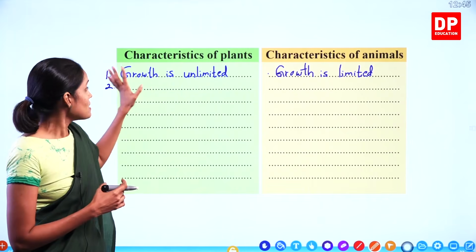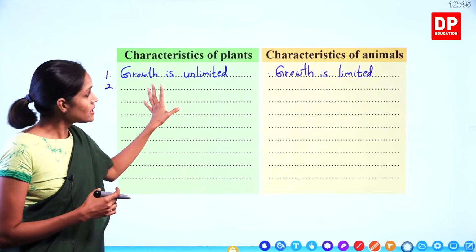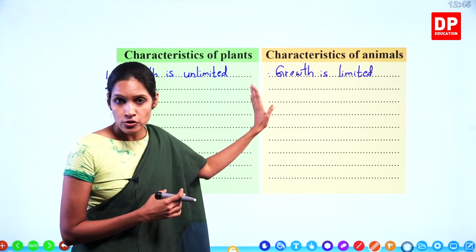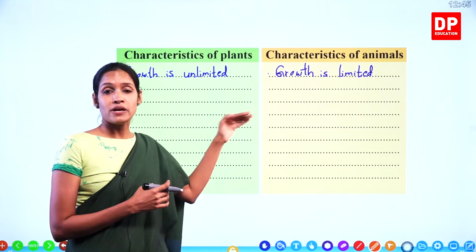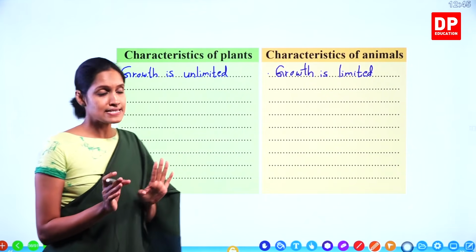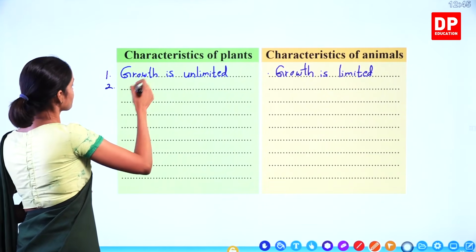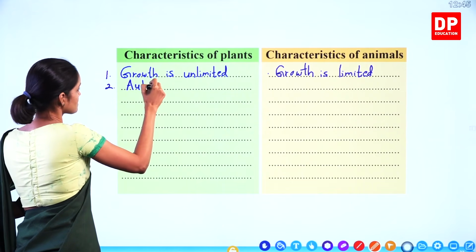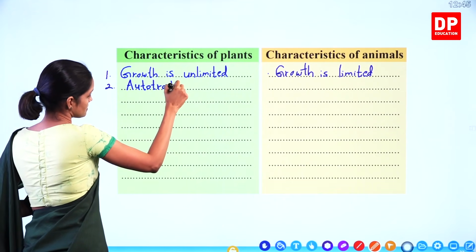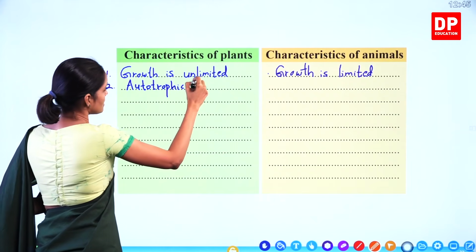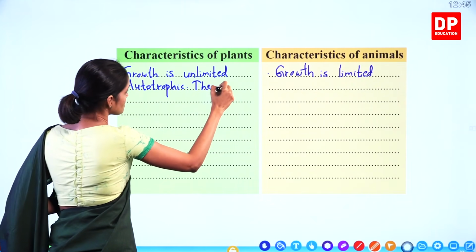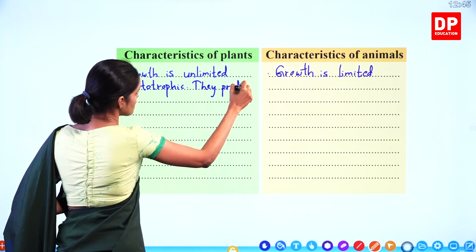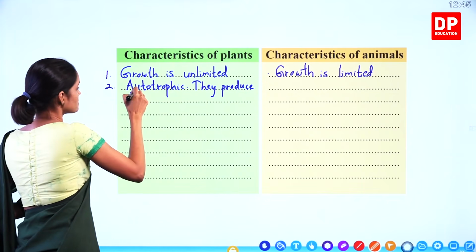That is because plants can produce their own food. Animals, they cannot produce their own food. They have to depend on plants directly or indirectly. We will write that. Autotrophic. They produce their own food.